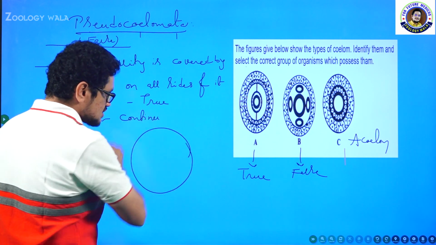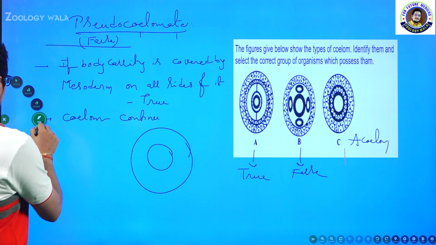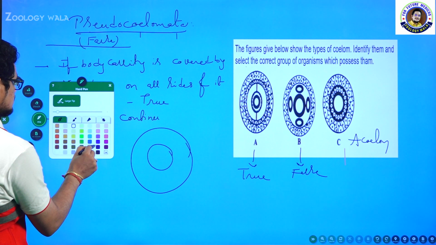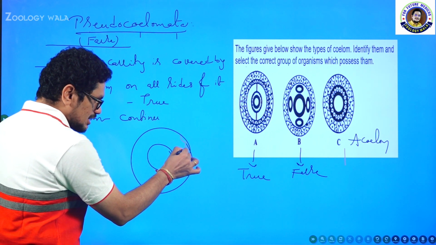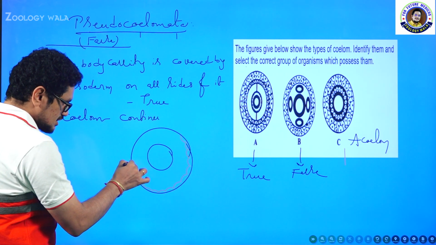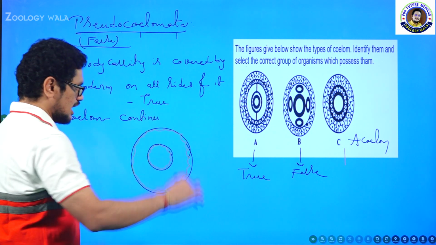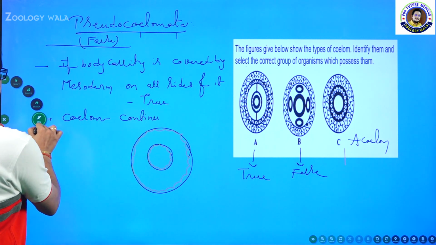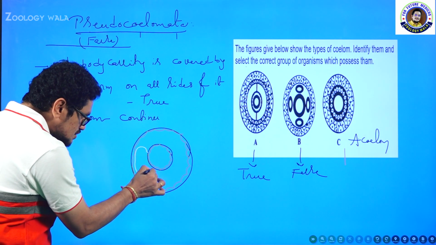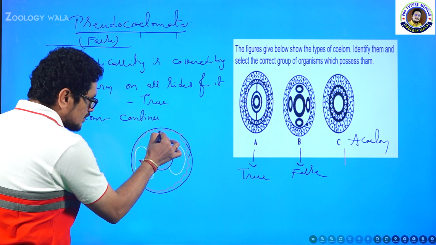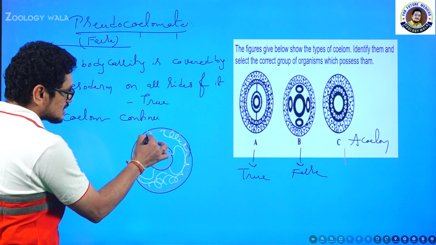So this one, you can consider as ectoderm and this as endoderm. Now the mesodermal cells, I want to represent them with a color, I will take this one. So the outer layer is nothing but ectoderm, and imagine this one as endoderm. Ectoderm, endoderm, two layers are present, and now you can observe the mesodermal cells. All these are the mesodermal cells.